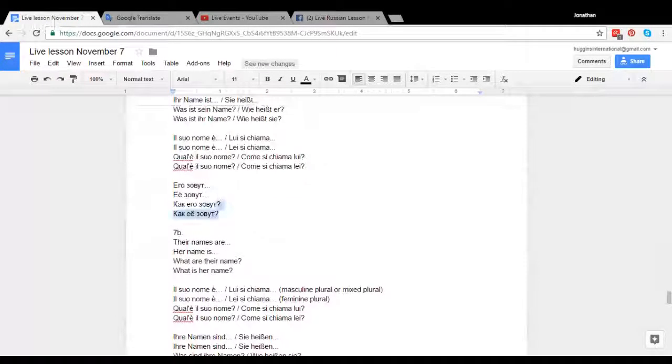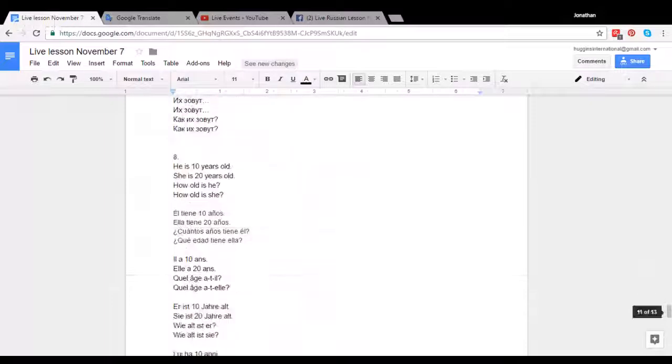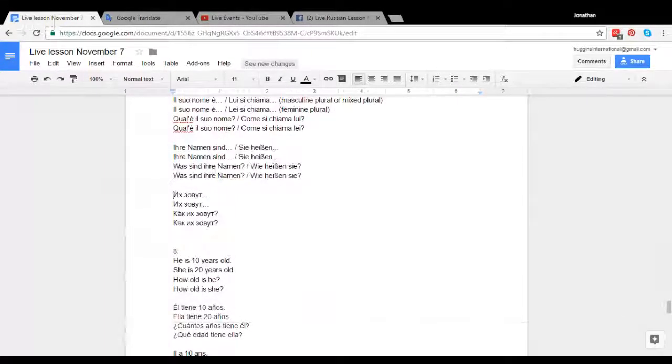This would be different for masculine singular and feminine singular, yevo, yeyo. But when we go to the plural, we're using ikh. So this is that example where we don't have the n because we don't have the two vowels there. So if you can read these phrases: Как их зовут, как их зовут.